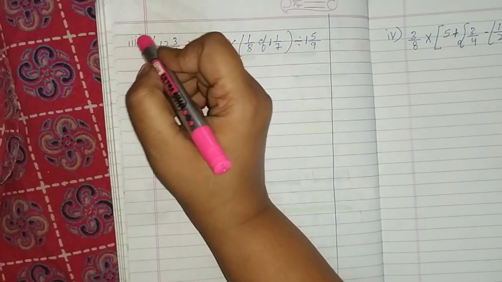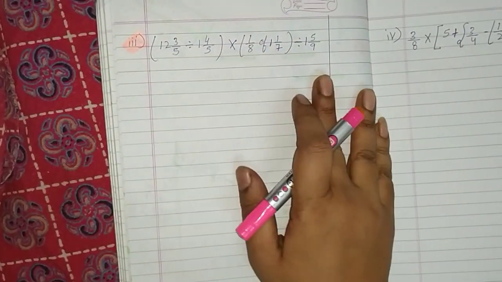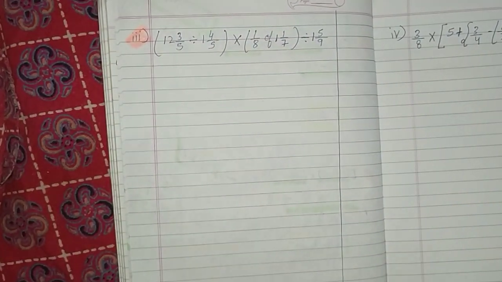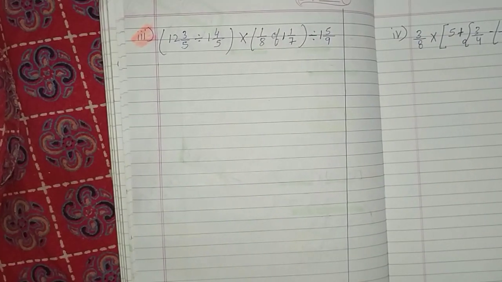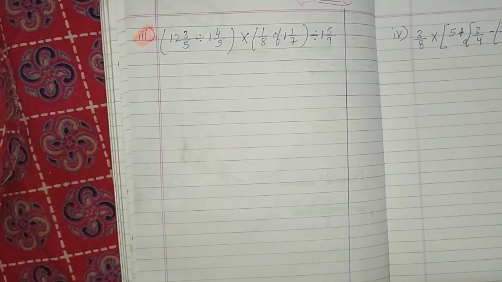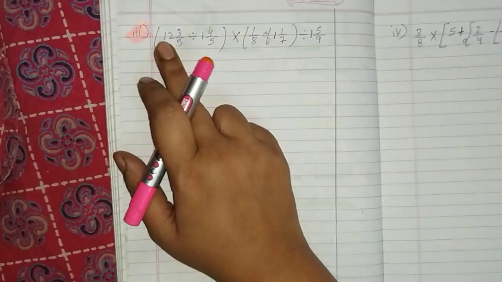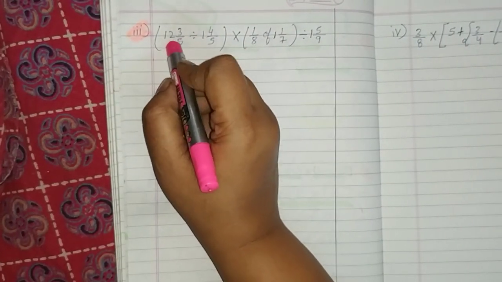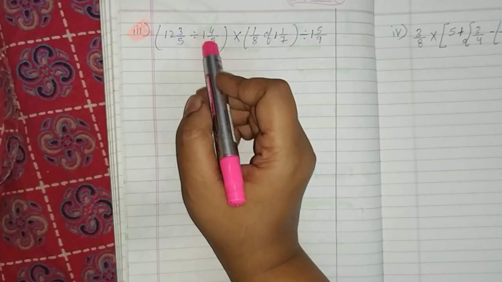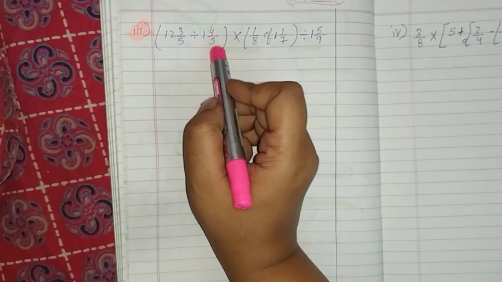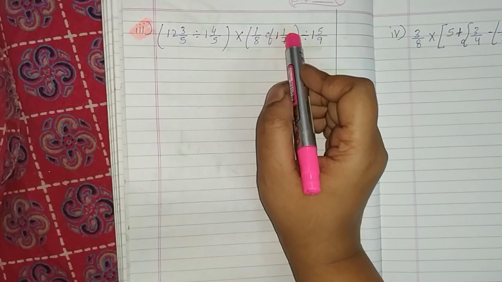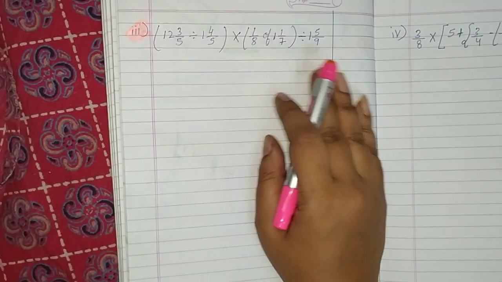Now, children, let's see what is our third example. It is in fraction. Till now, we have done exercises with whole numbers. Now, we are going to solve fractions. Okay. Now, children, here you can see it is given in mixed fractions. It is given here 12 whole 3 upon 5 divided by 1 whole 4 upon 5. Okay. Now, let me read the statement only.